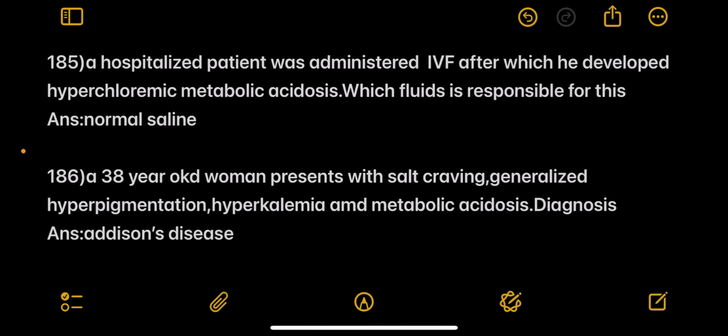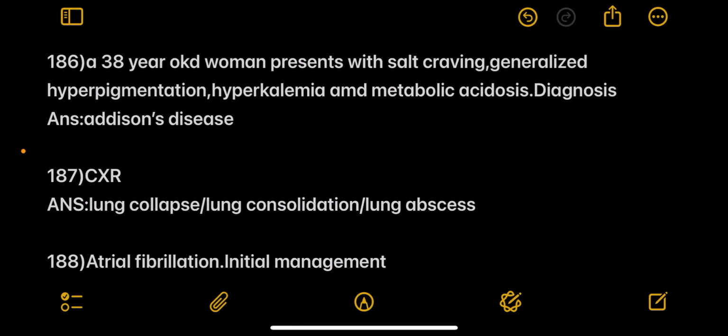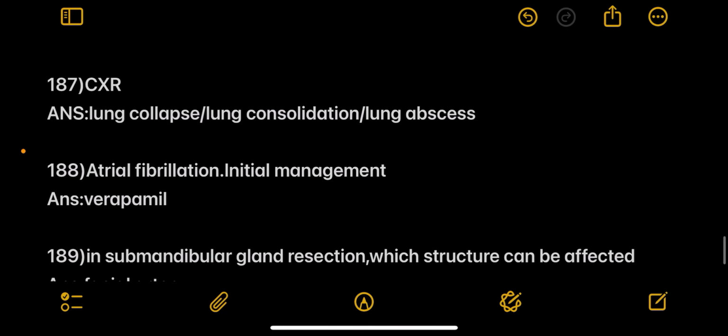Next, a hospitalized patient was administered IVF, after which he developed hyperchloremic metabolic acidosis. Which fluid is responsible for this? Answer: normal saline. Next, a 38-year-old woman presents with salt craving, generalized hyperpigmentation, hyperkalemia and metabolic acidosis. Diagnosis is Addison's disease.